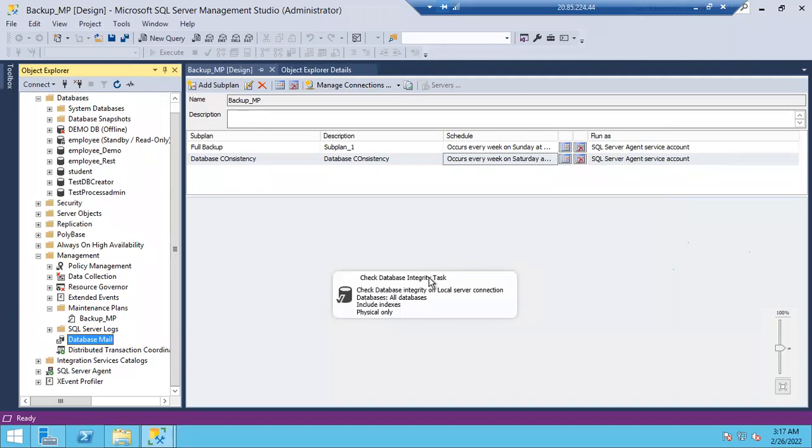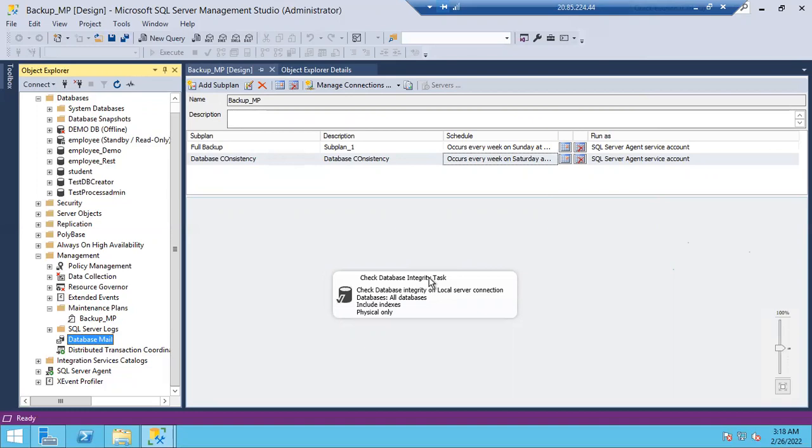Sir, how do we set the Outlook name instead of Gmail? See, in the organization, we don't create database mail like this. You will have a script. You have to run that script. In the script itself, you can see the database mail, Outlook SMTP server name, Outlook port number and all. So nothing to worry about which SMTP server or port number to use, everything will be in that script.